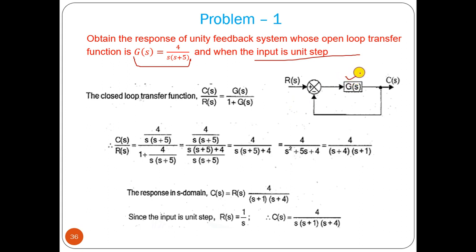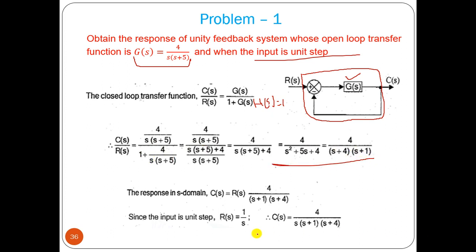So the open loop transfer function is given. Okay, so we can now find out the closed loop transfer function using the formula G by 1 plus GH. Here H equal to 1, right? This is unity feedback. So G by 1 plus G, so we can get this equation, right?